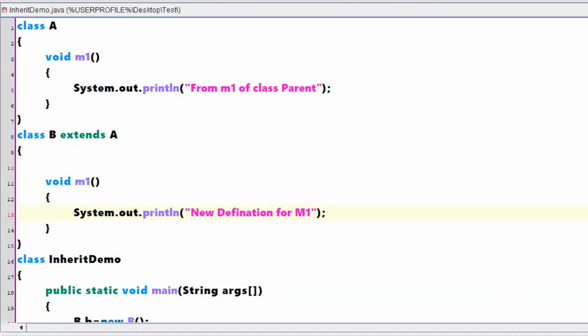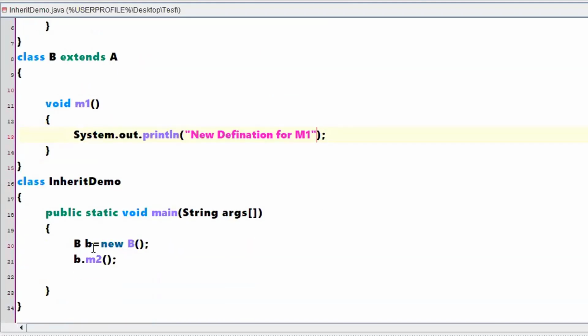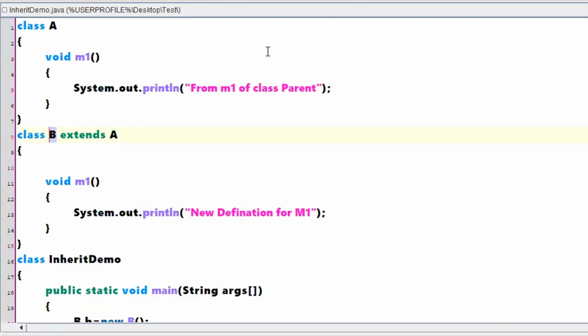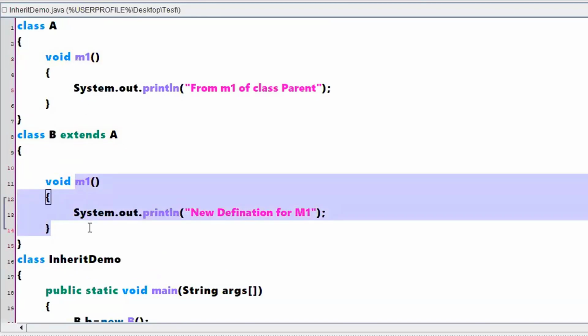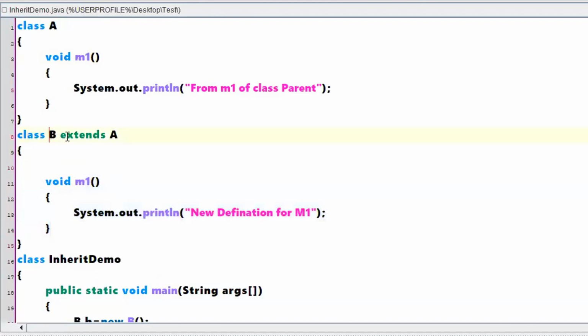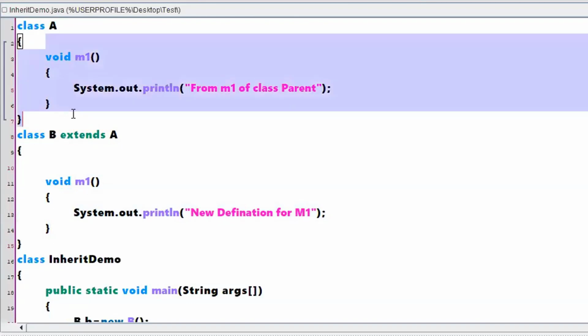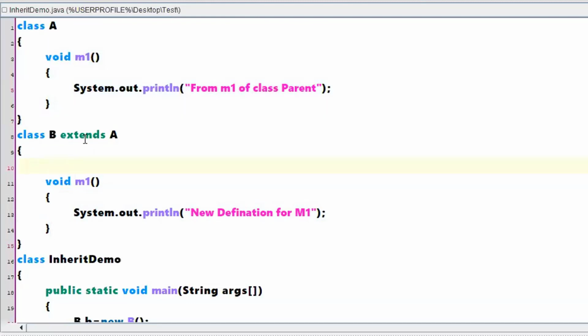Now if I compile my program, I am creating an object of B, and by using the object of B, I will call M1. With respect to B, can I say that you already had a definition for M1, but now you are giving a new definition? As class B extends A, you got one definition from class A, but I don't want to take that definition.